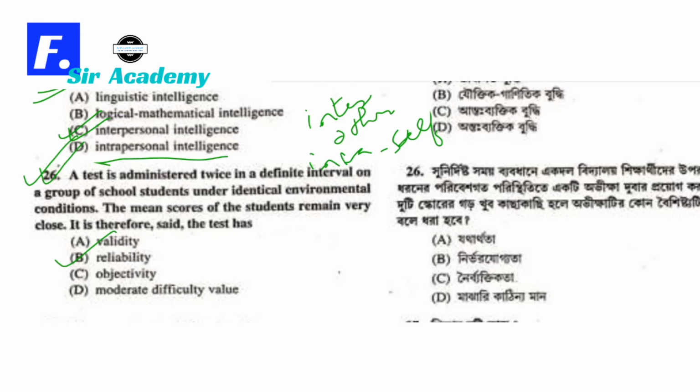Option B is correct, because as many times as we take the test, the result will be approximately the same, almost the same. Validity means a test must assess what it is intended to assess, that is, what the test is made for. And objectivity, we all know that MCQ type questions have the strongest objectivity, so it's not correct. Validity is not correct, moderate difficulty value is not correct, only reliability is the correct or most appropriate option for that question.